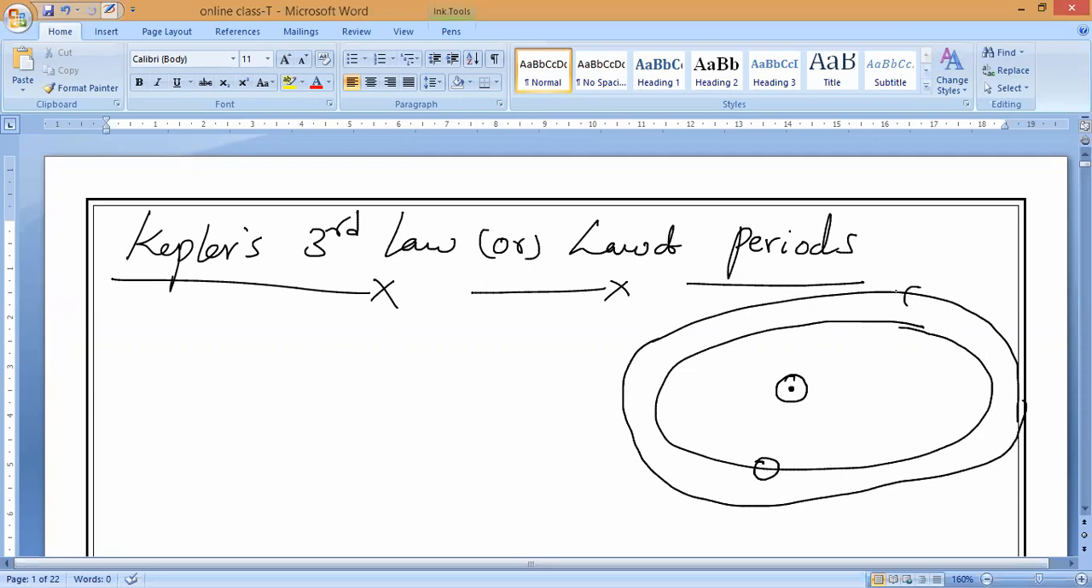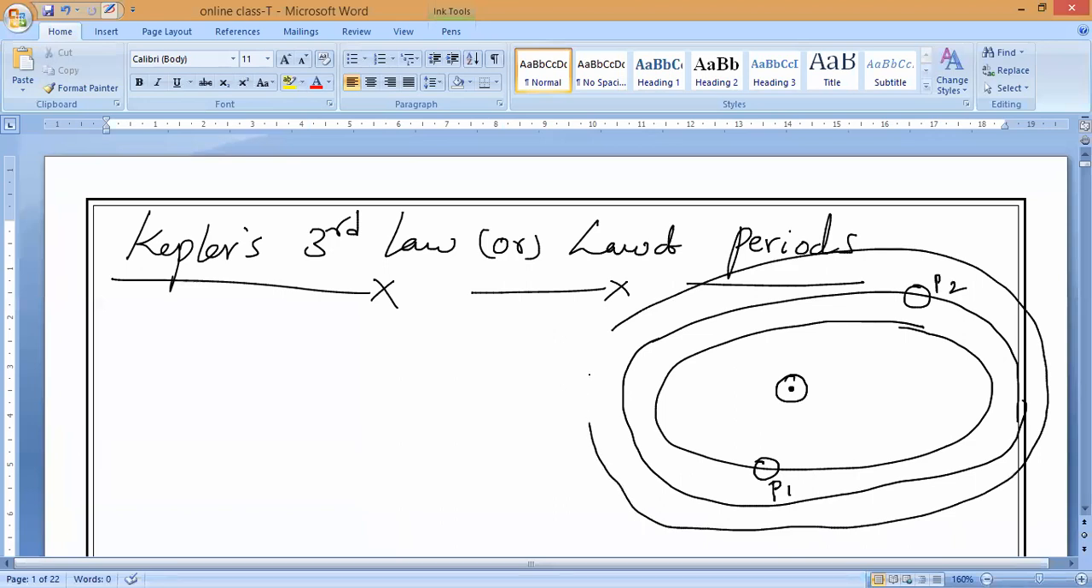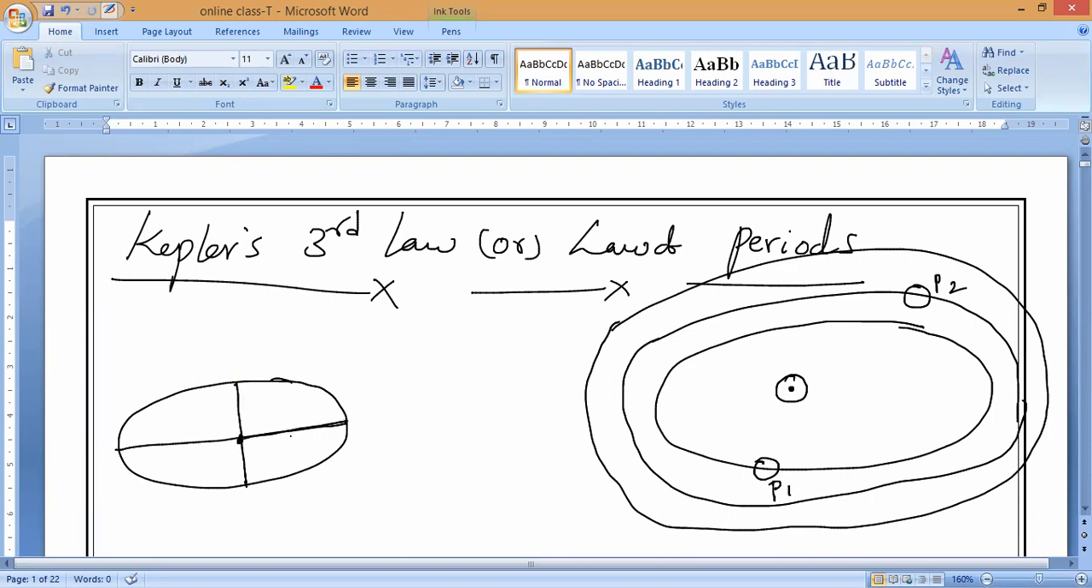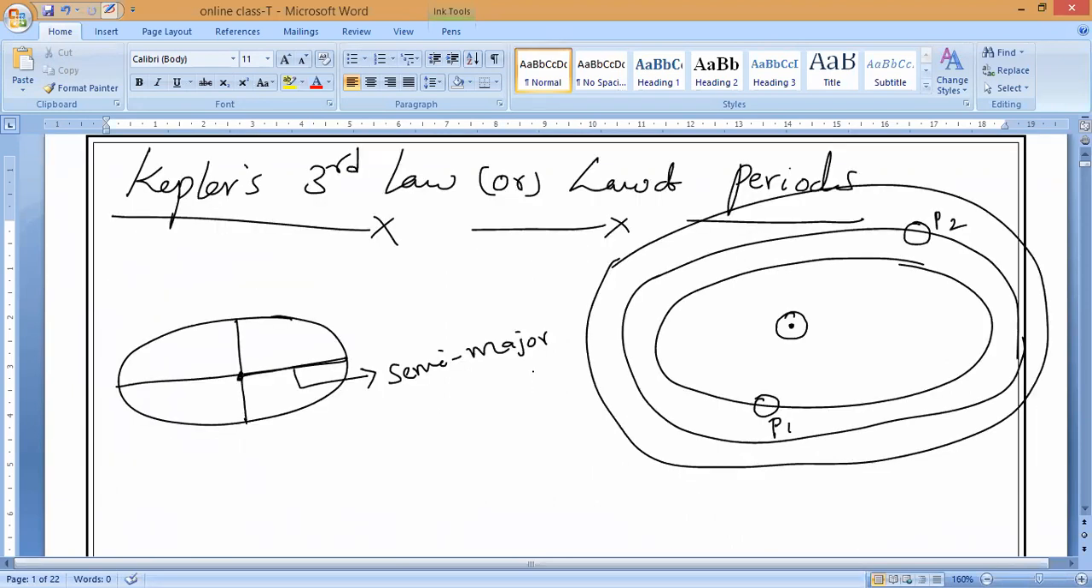In our solar system, in total how many planets are there? There are 8 planets. So this is P1, P2, and one more elliptical orbit for each. Try to understand very carefully. Last class I taught you different definitions. Do you remember the semi-major axis, semi-minor axis and so on? From here to here, it is called the semi-major axis. I will give the definition according to that also.